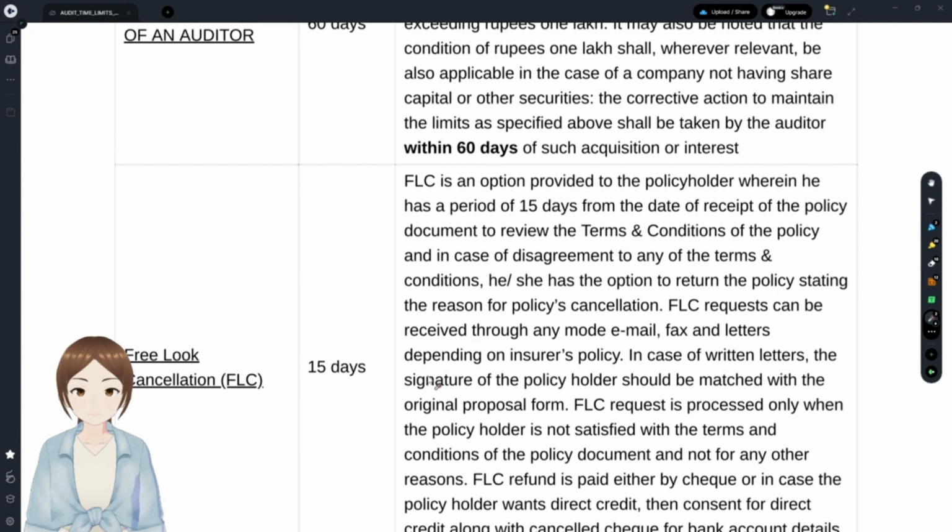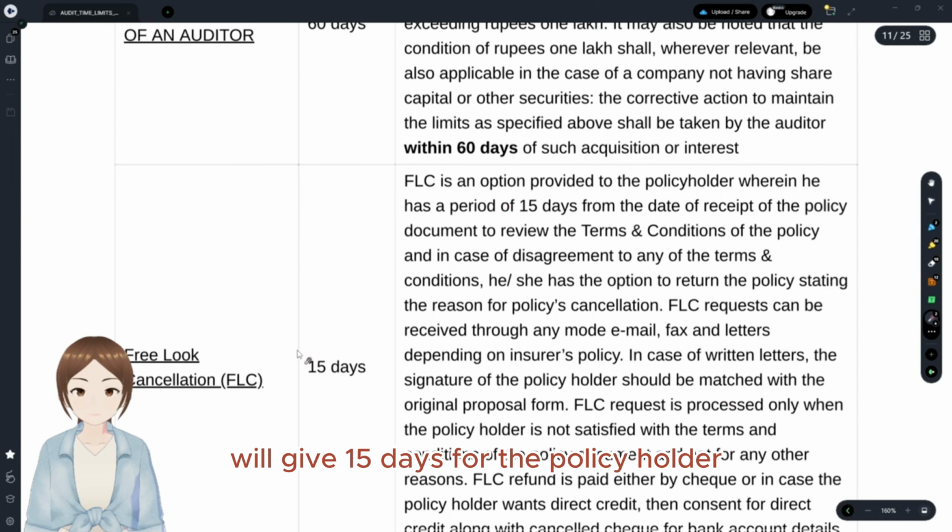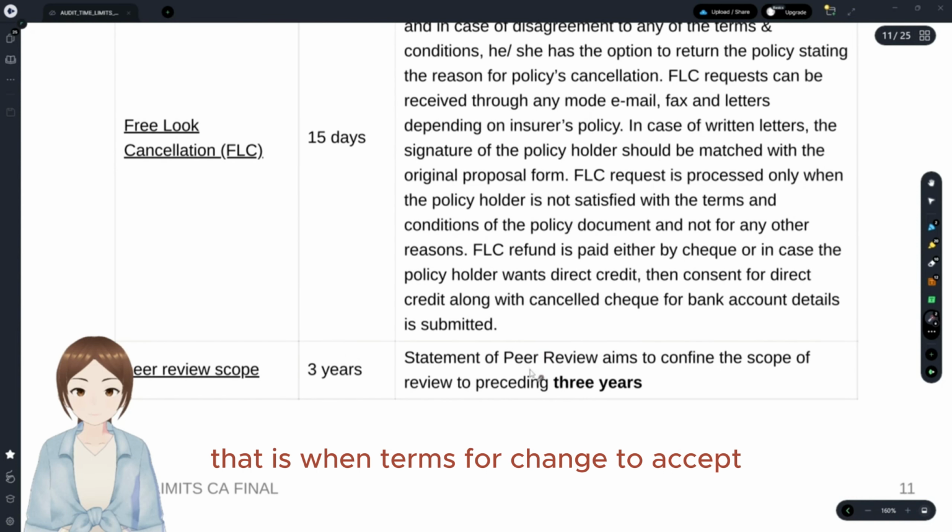Free-look cancellation. Free-look cancellation is an option that was given to the policy holder when he disagrees with the terms and conditions in the policy agreement. The insurance company will give 15 days for the policy holder in order to accept or reject that free cancellation period. That is when terms were changed, etc.